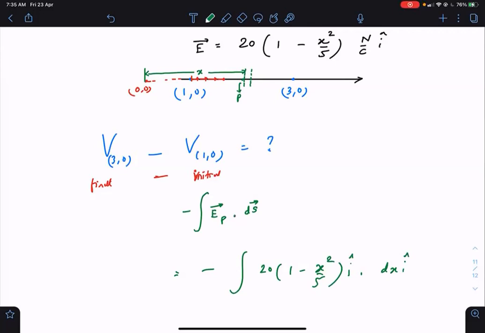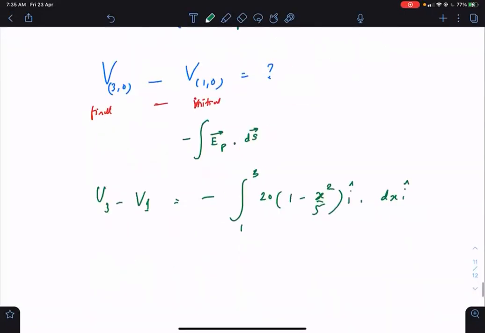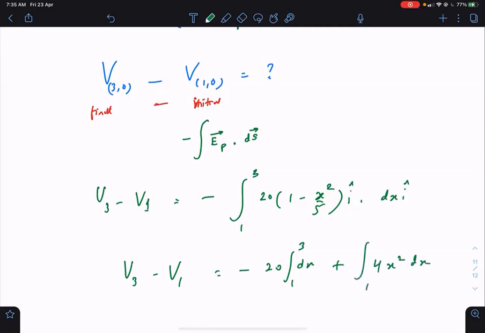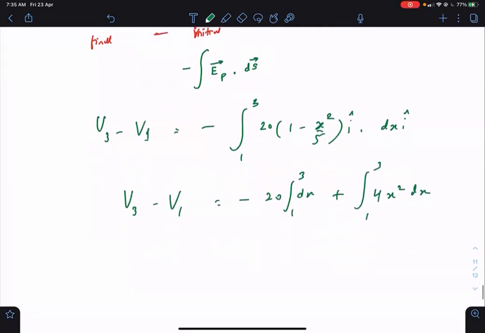You are going from (1, 0) to (3, 0). So V3 minus V1 in this electric field will be, so now this is simple. x cube